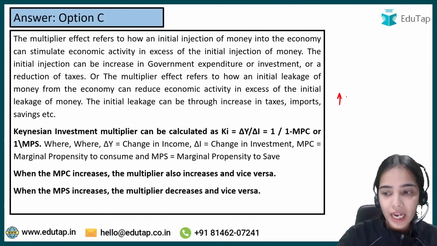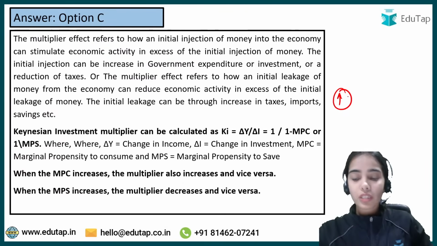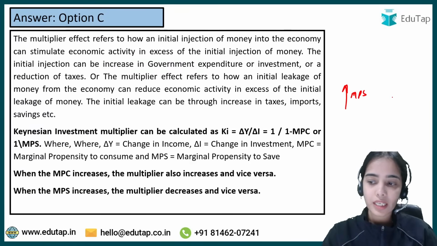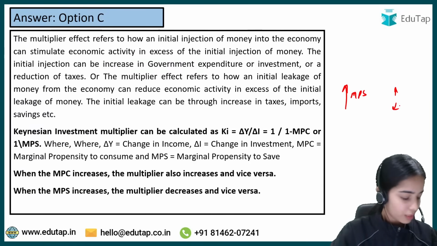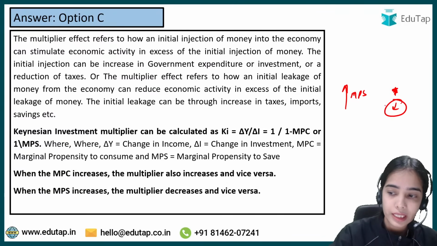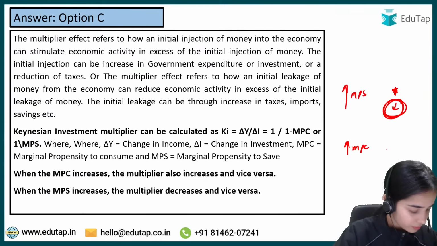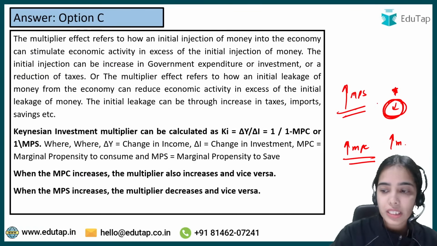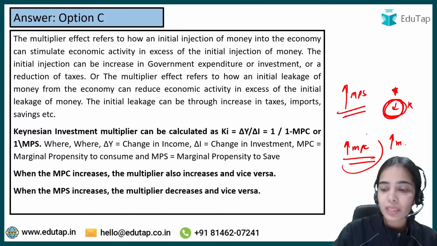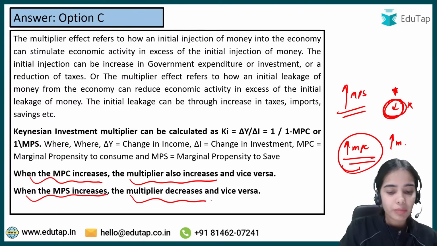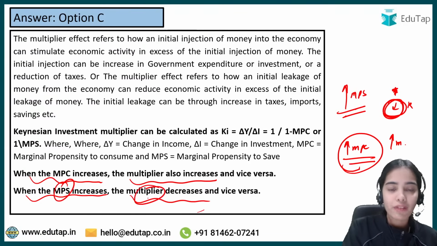And if the multiplier is changing, what do you think? If the MPS is increasing, will the multiplier increase or decrease? If the MPS is increasing, the multiplier will decrease. If the MPC is increasing, the multiplier will increase. So if the MPS is increasing, the multiplier decreases. If the MPC increases, the multiplier also increases. MPS and multiplier have an inverse relationship.